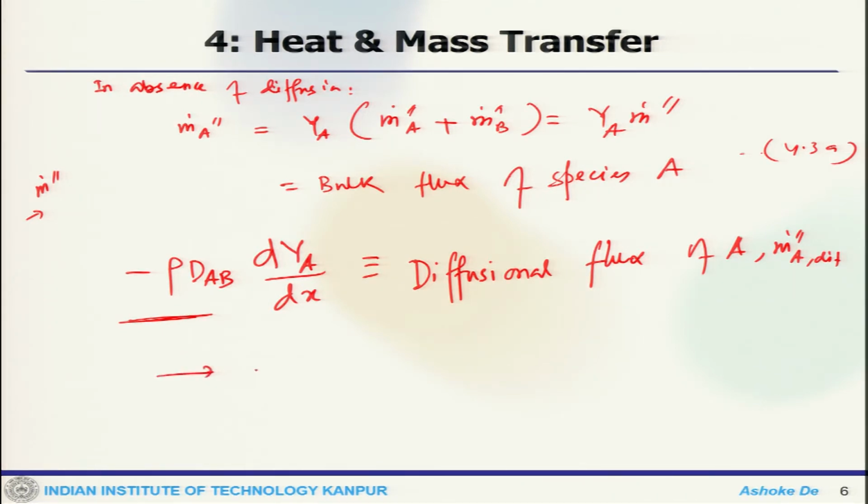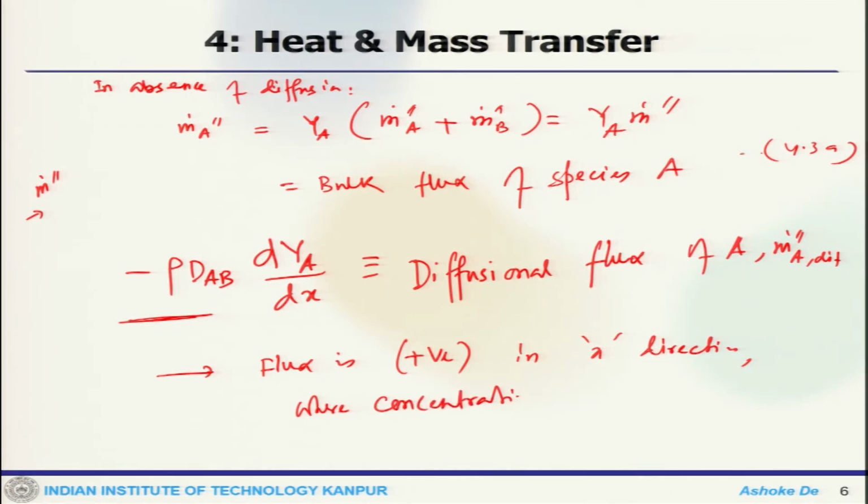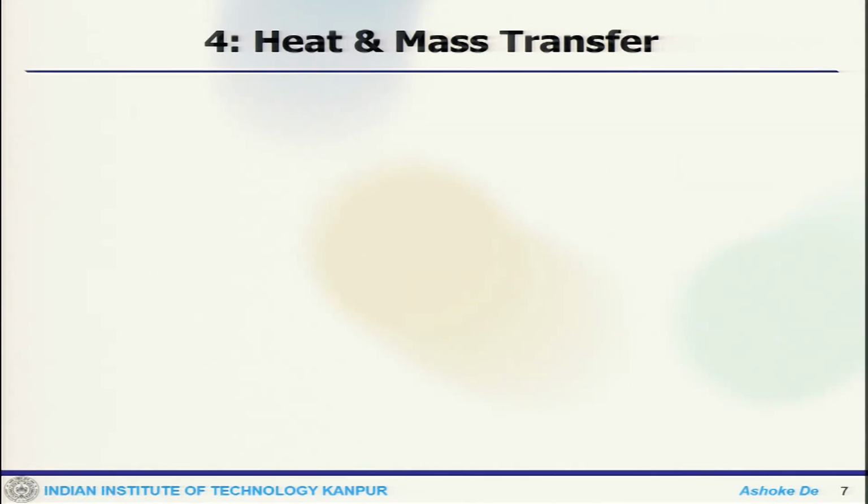So, this means the flux is positive in x direction, where the concentration gradient is negative.